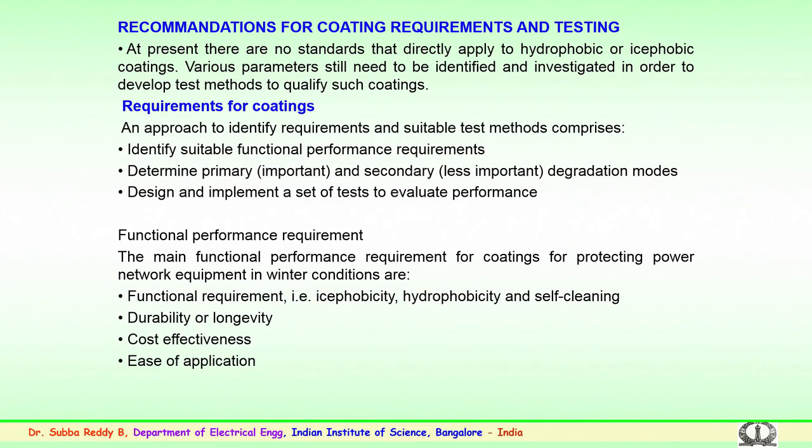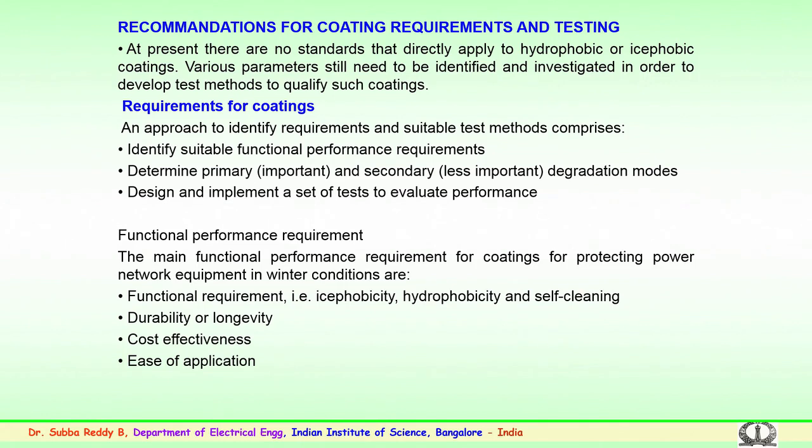Various parameters still need to be identified and investigated in order to develop suitable test methods to qualify such coatings. A lot of effort is being made by the manufacturers, researchers, utilities and many transmission companies to see that a suitable solution or procedure is obtained, or a coating is made or recommendation is done, to improve the performance of the insulators or the conductors.